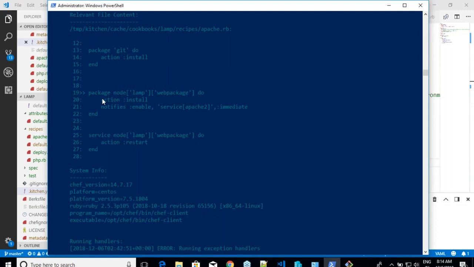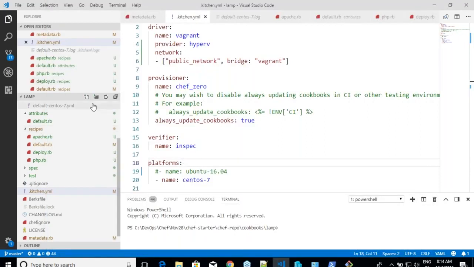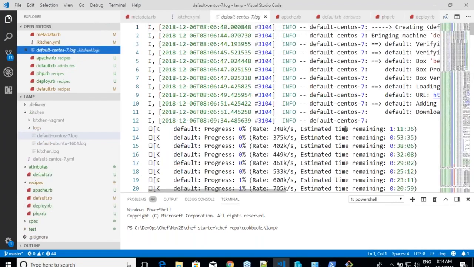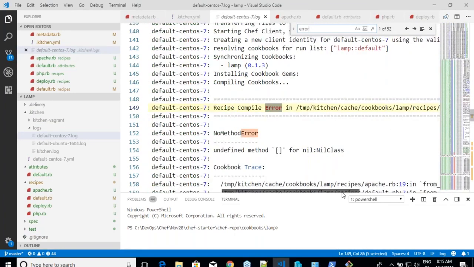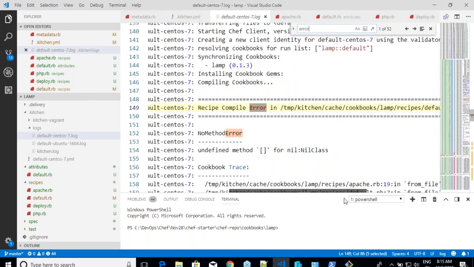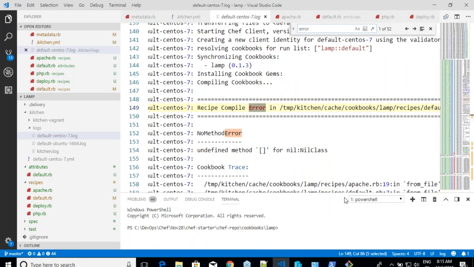But whenever you have failures, for me to fix this failure, the best part would be kitchen converge -l debug, and all of your logs, as I said, will be in the default CentOS 7 log. Scroll down or search for something called error. So it says recipe compile error. Okay. It says method is not found or something like this. So this is where we'll start our discussion, and we'll see how things proceed from now on.